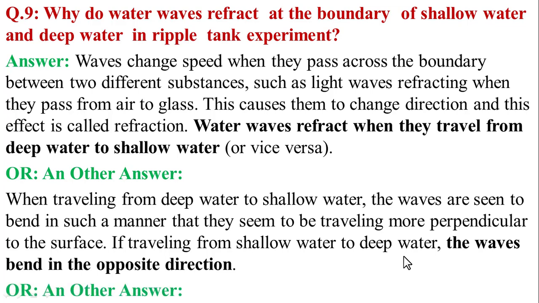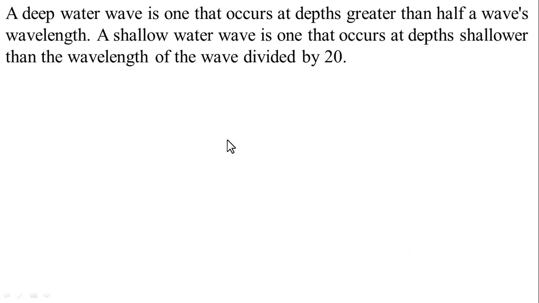And another answer for this question: a deep water wave is one that occurs at depths greater than half of the wavelength. A shallow water wave is one that occurs at depths shallower than the wavelength of the wave divided by 20.